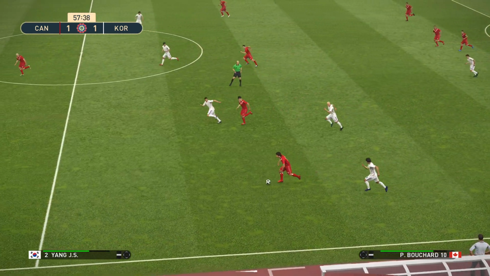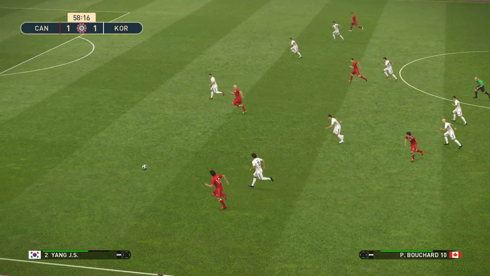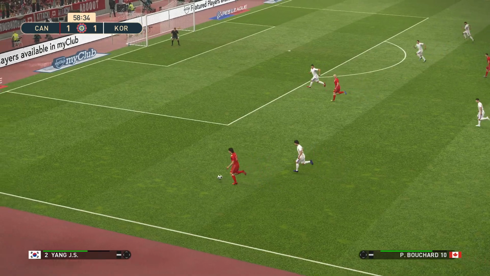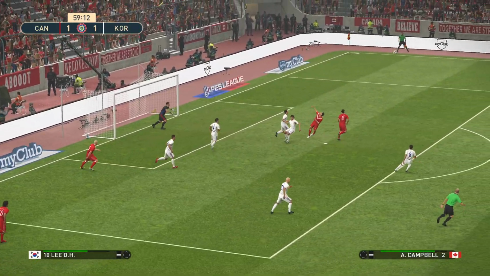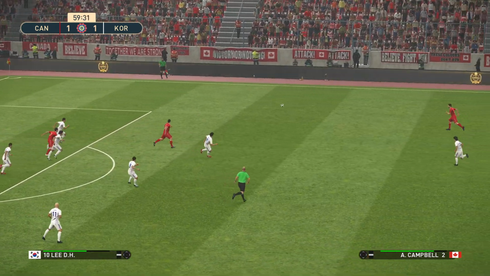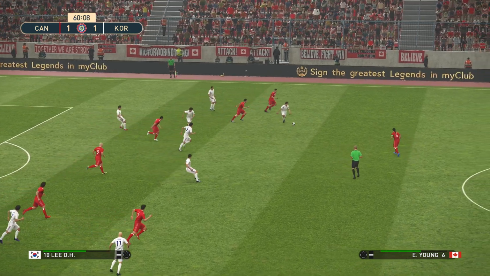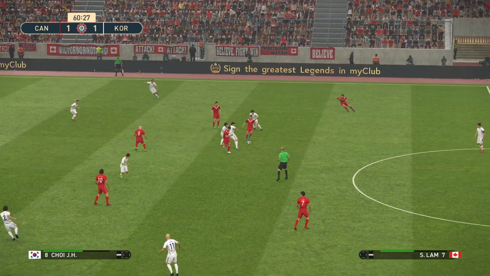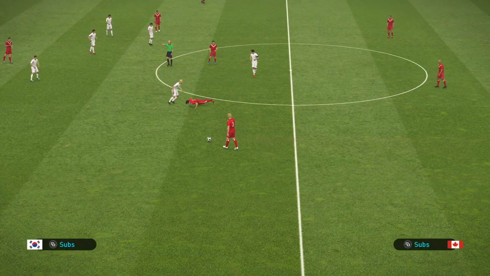Lamb. Now here's Bouchard. Bouchard with the cross. And Korea get it away. It falls to Campbell. Oh, a mix up there from the Canadians, and Lee gets to it. The ball bouncing around in midfield.